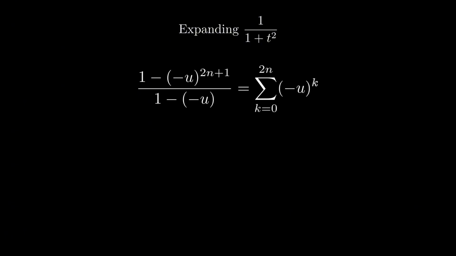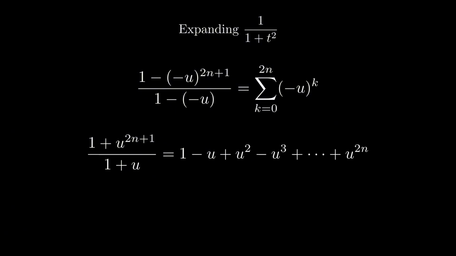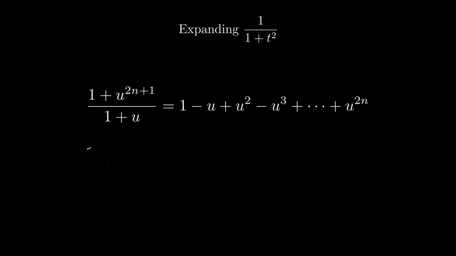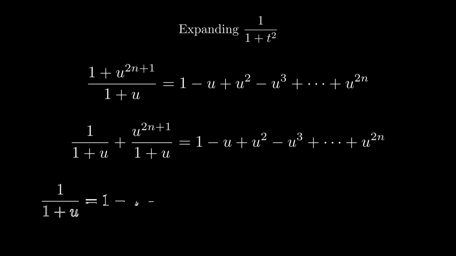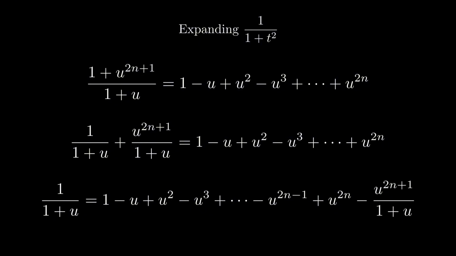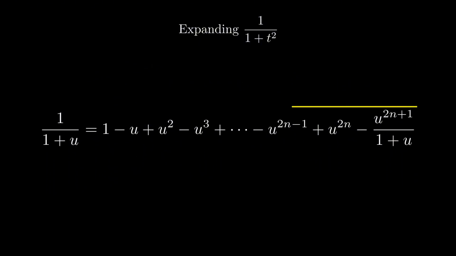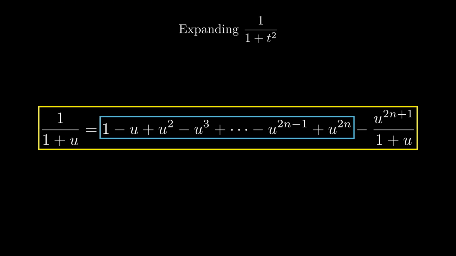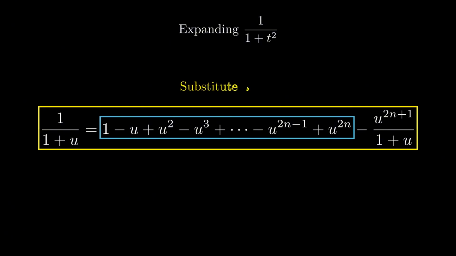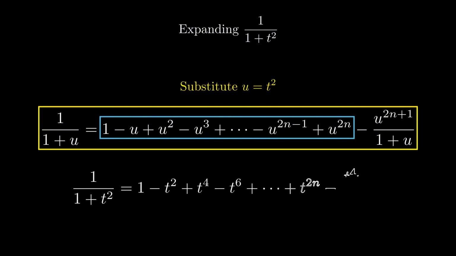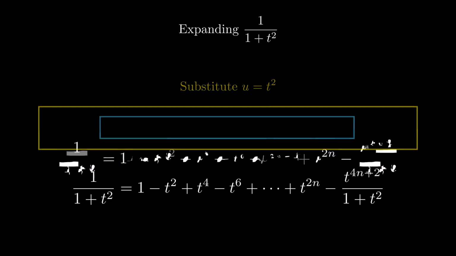The first equation simply plugs minus u to the power of 2n plus 1 into the finite geometric series formula. We can then simplify the left-hand side by cancelling out the negatives. Next, we can split the fraction on the left-hand side. Then, we will move the second term to the right-hand side. Now what we have is this nice alternating geometric series, subtracted by an ugly term at the end. And finally, we will substitute u equals t squared to achieve the desired expansion of 1 over 1 plus t squared.